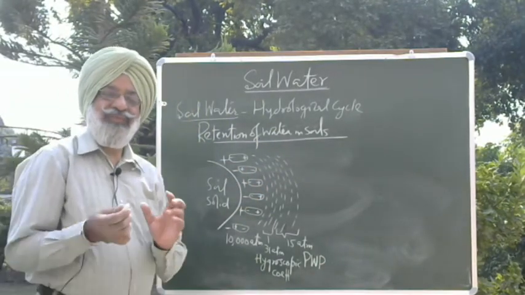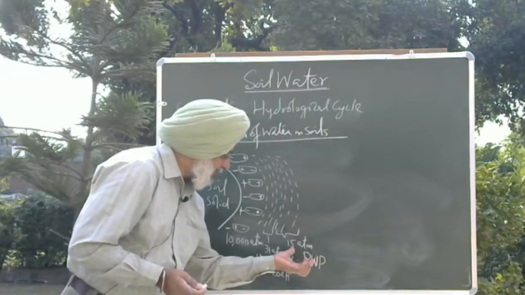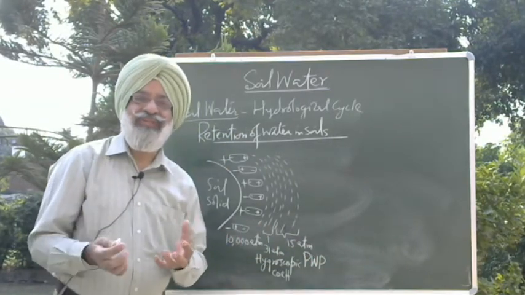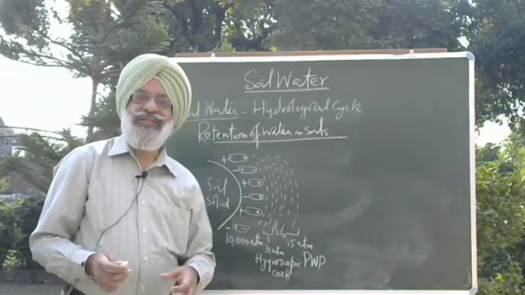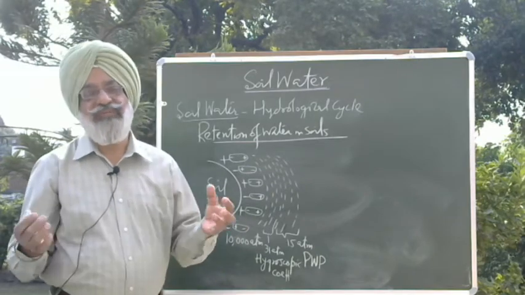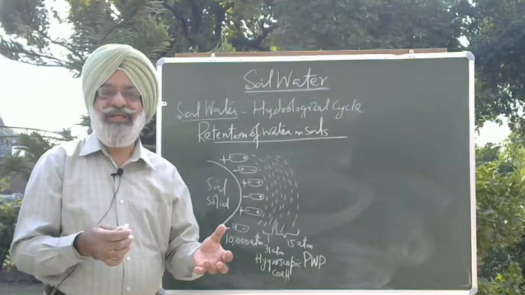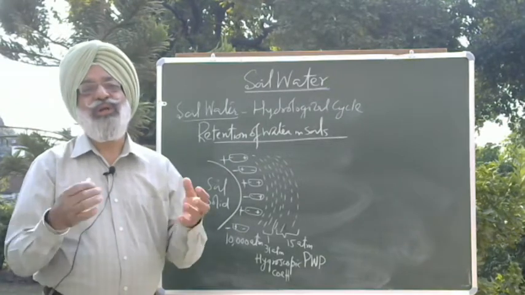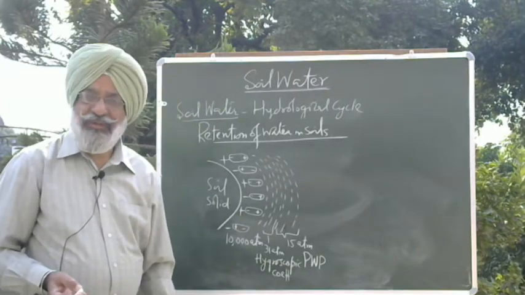If the moisture content in the soil reaches this stage, held with a force of 15 atmosphere, the plants get wilted completely, permanently, and even if you re-irrigate the fields, the plants will not regain their vigor. So this is called permanent wilting point.